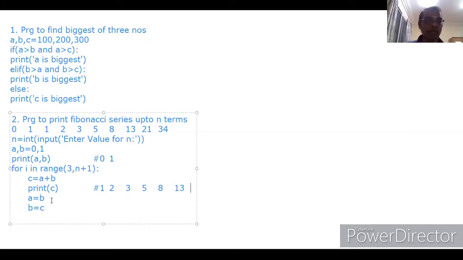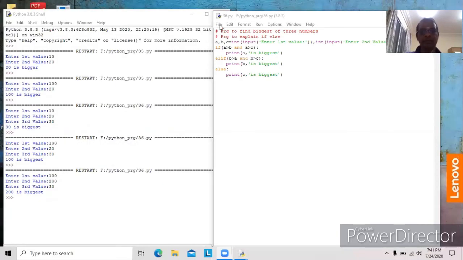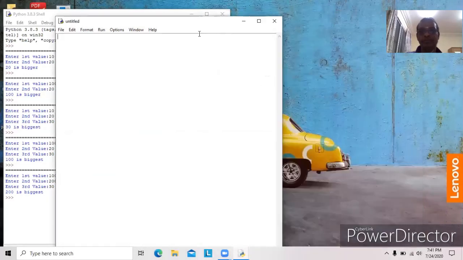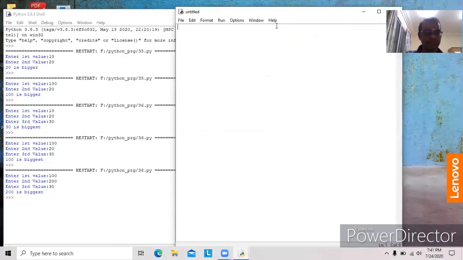Now I will write one program to explain the Fibonacci series. So first we have to get value for n.